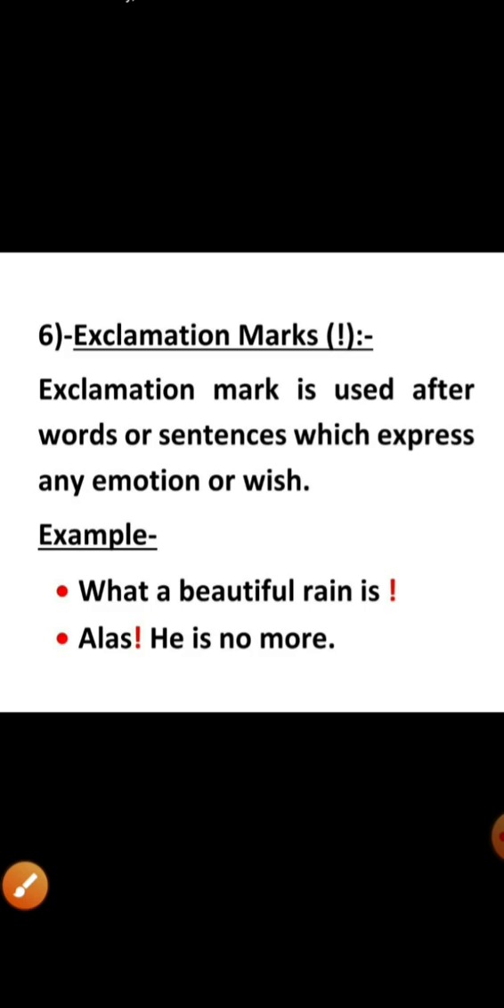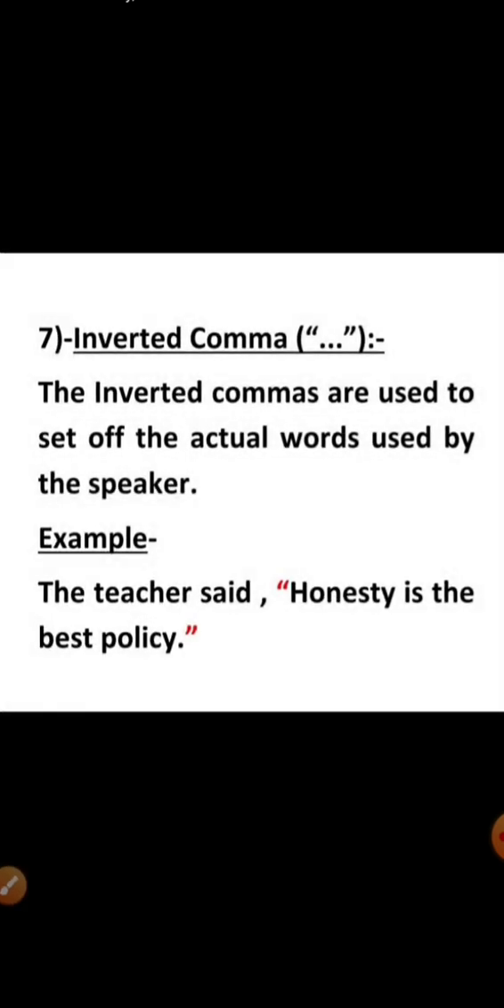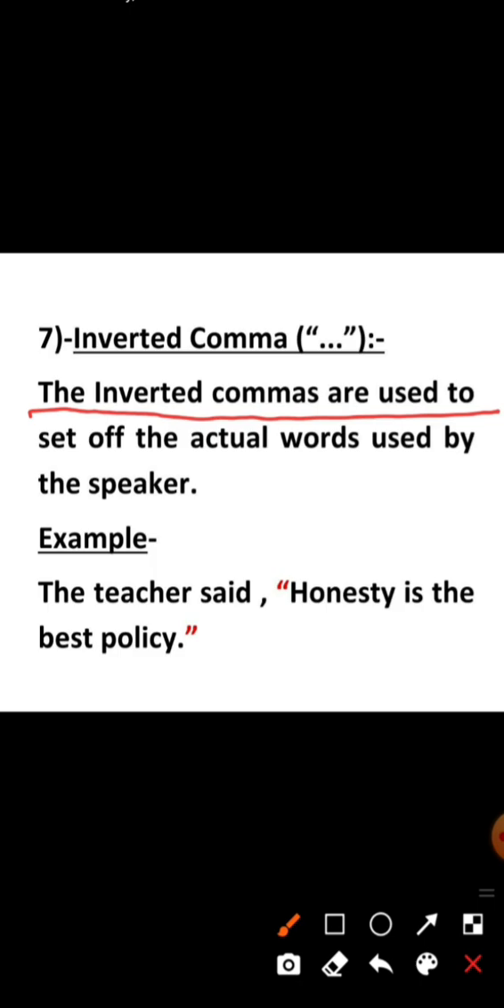And now come to the next punctuation marks, that is inverted comma. Dear students, you all know the use of inverted comma. We generally use it also in our daily life. Just see, we can see the inverted commas are used to set off the actual words used by the speaker. We generally use inverted comma to set off the actual words used by the speaker.